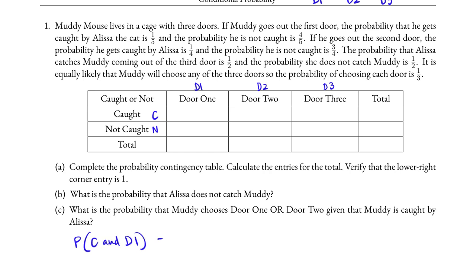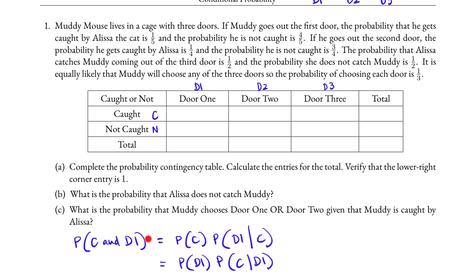By the multiplication rule, this is P of C times P of D1 given C, or P of D1 times P of C given D1. We can compute this probability using either formula, depending on which event happens first. There are two events here, getting caught and leaving door 1.